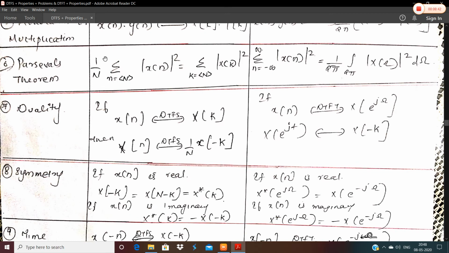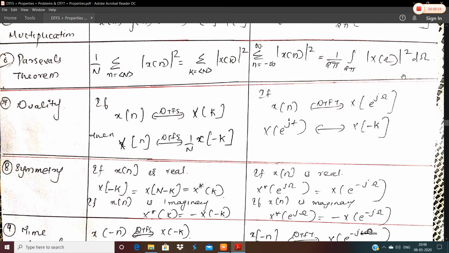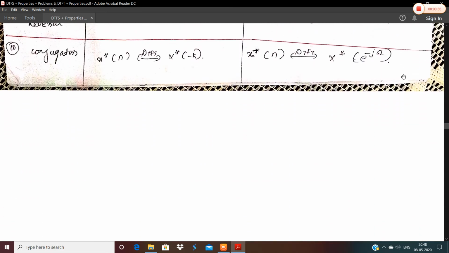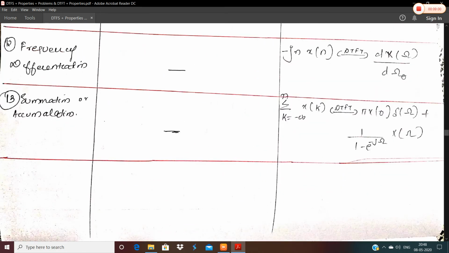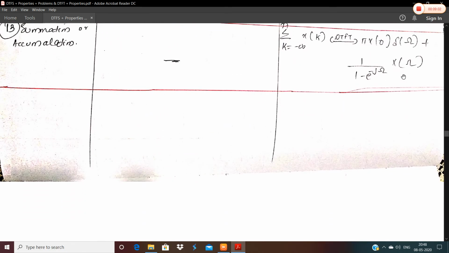Same way, Parseval's theorem is also here. 1 by N sigma n is equal to N, mod of x of n whole square, is equal to sigma k is equal to N, mod of X of k square, and here also it's mod X of omega square. In the same way we will have all these properties, so I think you better go through it instead of me just reading it out.